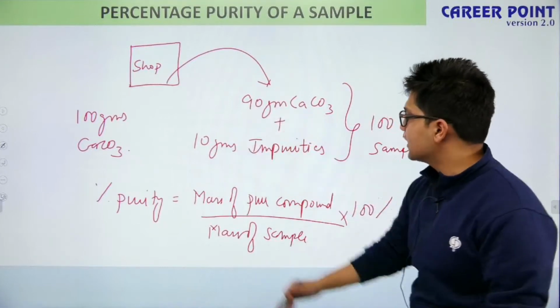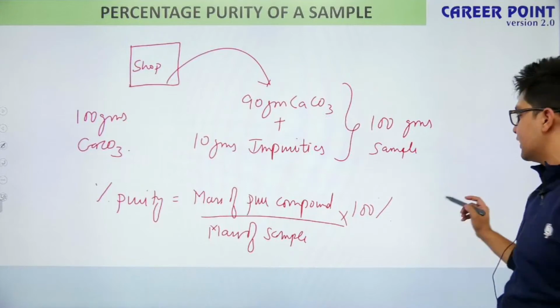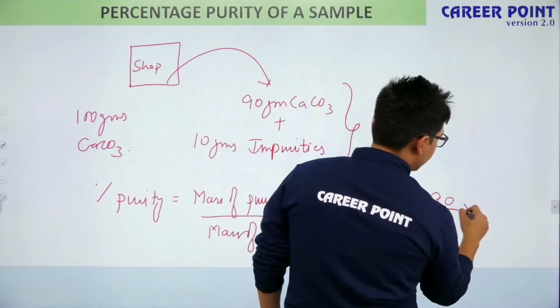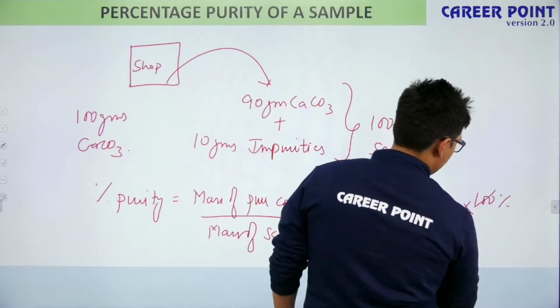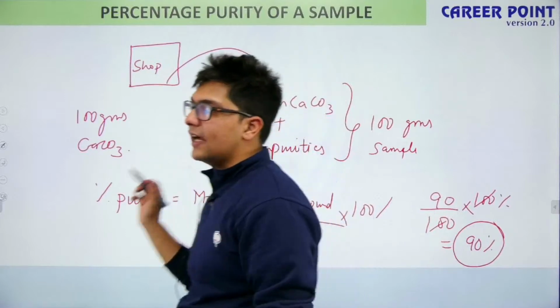So in our case, what is the percentage purity? What is the mass of pure compound I am having? I am having 90 grams. So here I can write 90 divided by sample size, which was 100, times 100%. Now this value is coming out as 90%. So my sample is 90% pure.